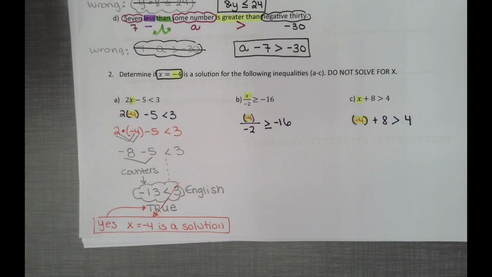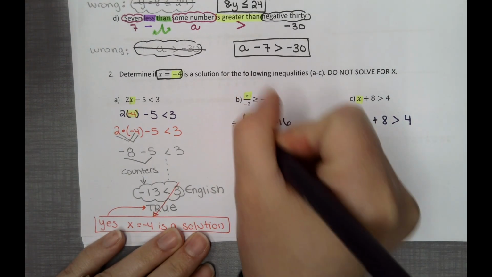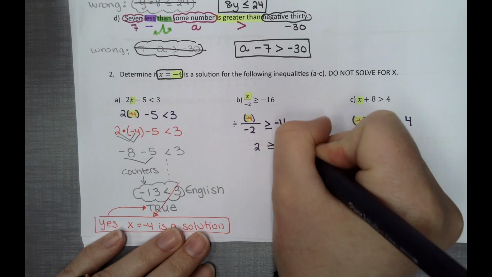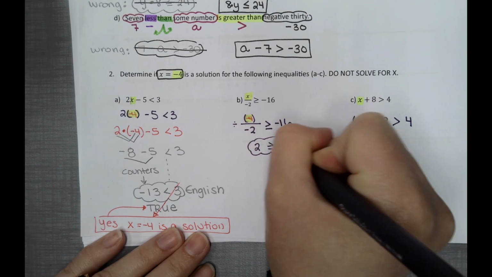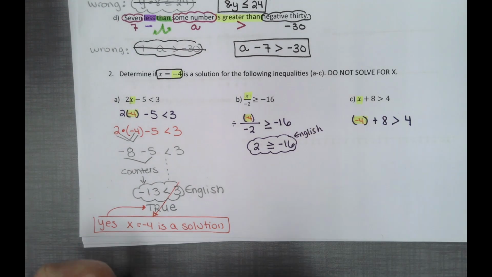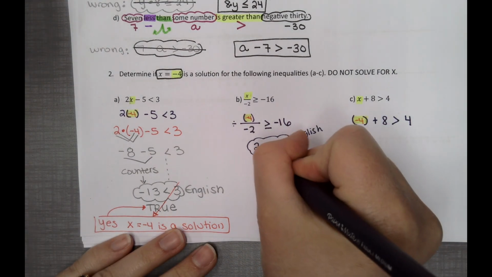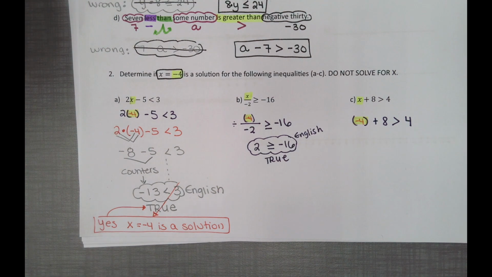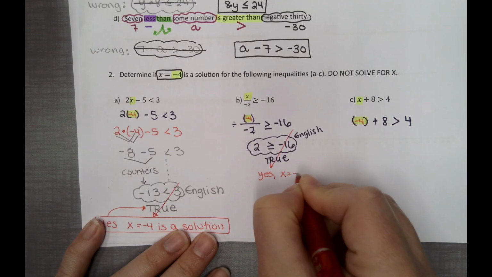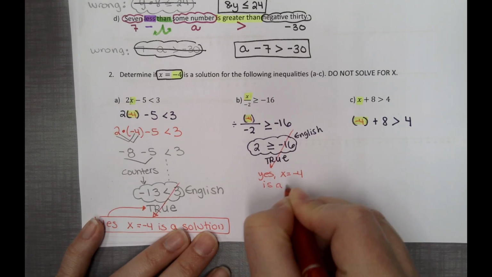Okay, let's go again. Now we have division. We have divided by. Same or different? Same. 4 divided by 2 is 2. Is 2 greater than or equal to negative 16? This is your English. 2 is bigger than negative 16. This is also true. Remember, that's not our answer, so we're going to cross that out. We're going to write our answer.